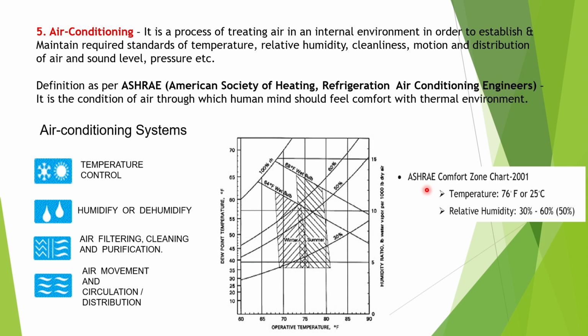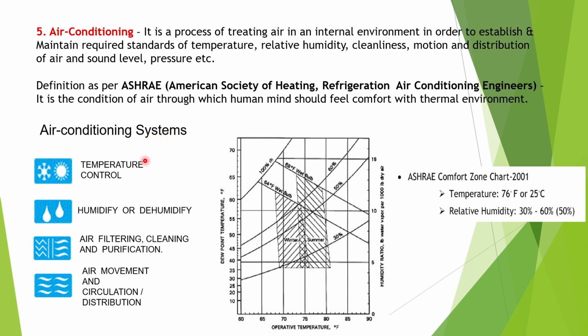So according to ASHRAE, human comfort is around 25 degrees centigrade, which means a range from 22 to 26, and relative humidity is 30 to 60%, with around 50% being ideal. So this is the chart for the human comfort zone.